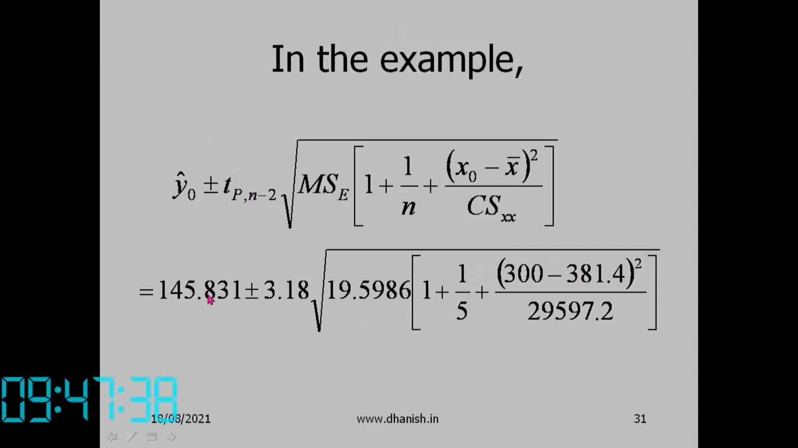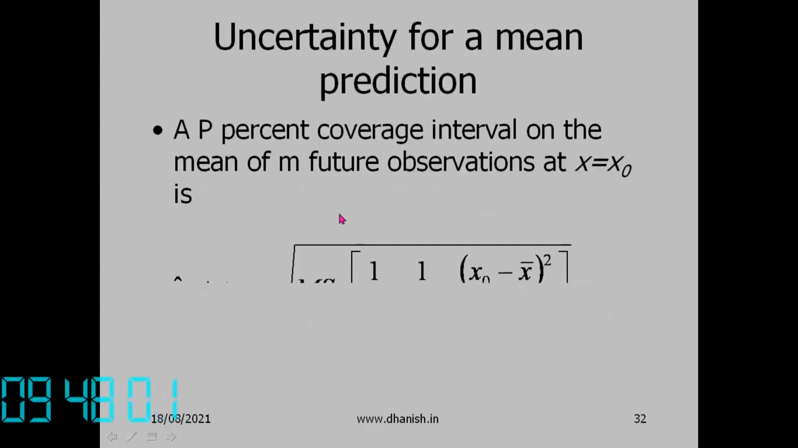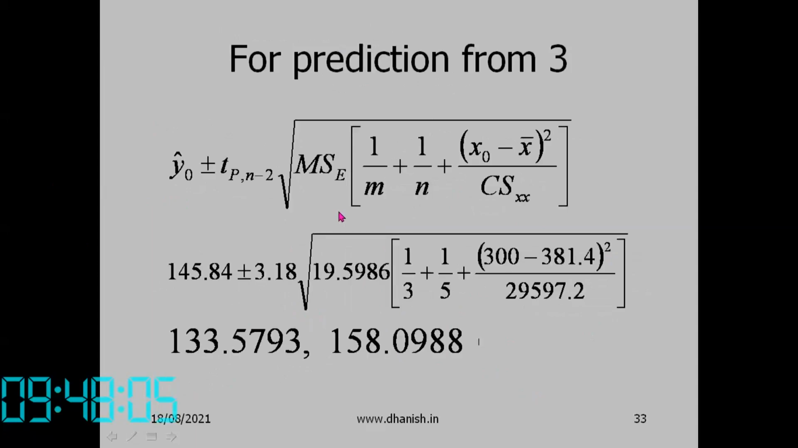So for the previous data, we have 5 sets of data. x naught is 300, x bar is 381.4. We get 129 to 162.65. It's a 95% coverage interval for y naught. Then there is uncertainty for a mean prediction. You can skip this.